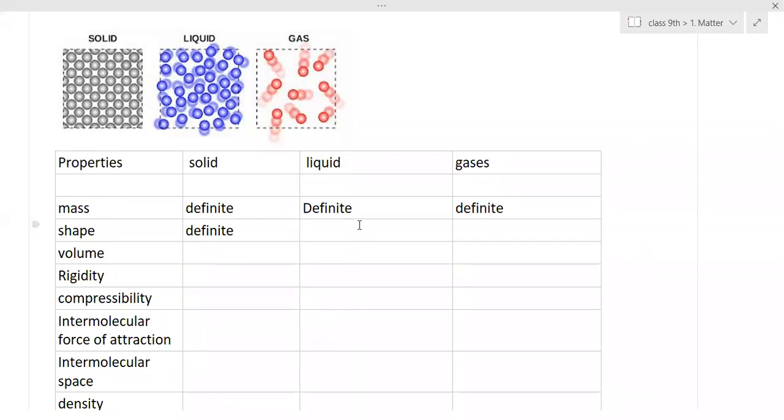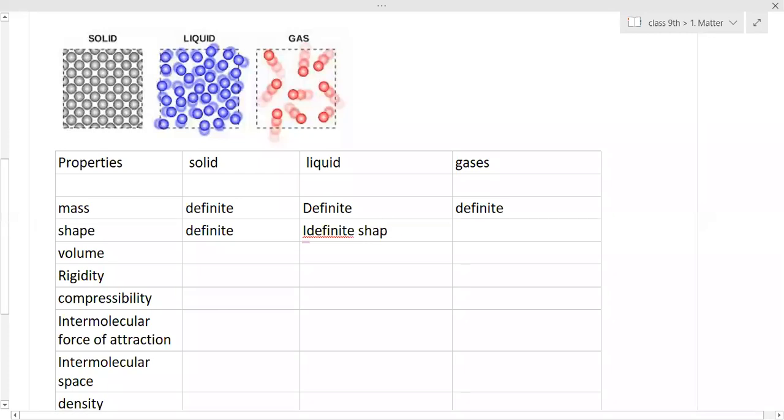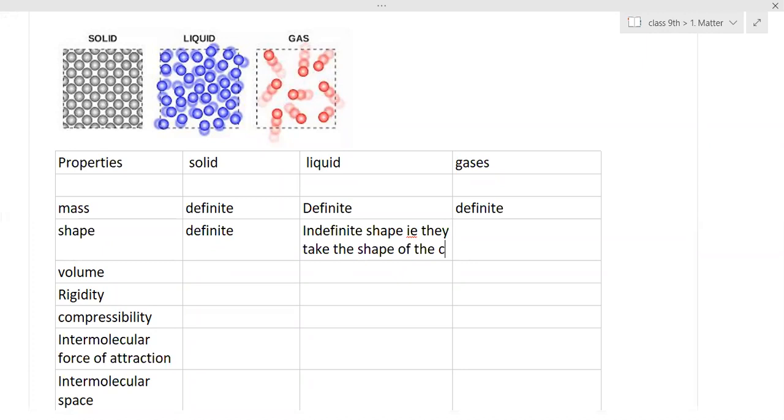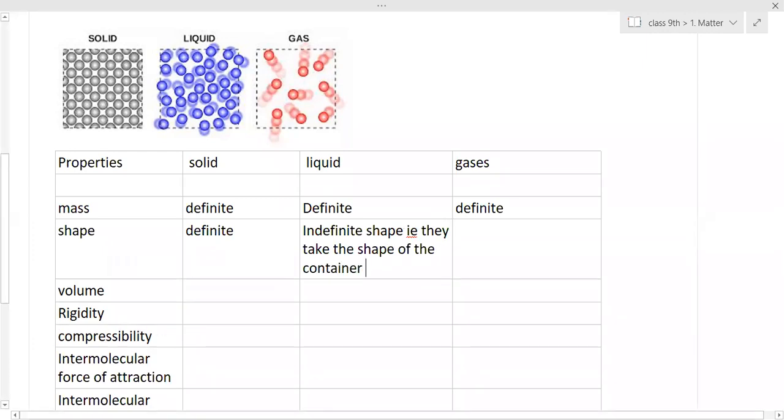That means they take the shape of the container in which they are poured.